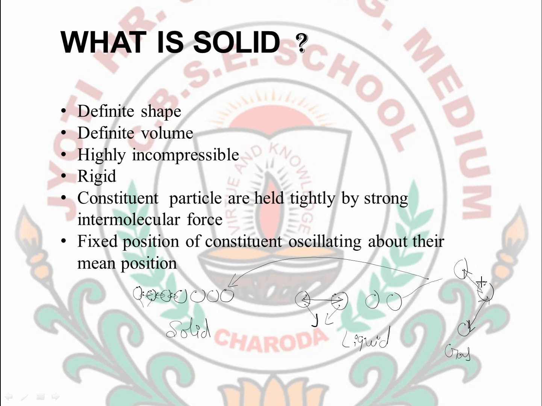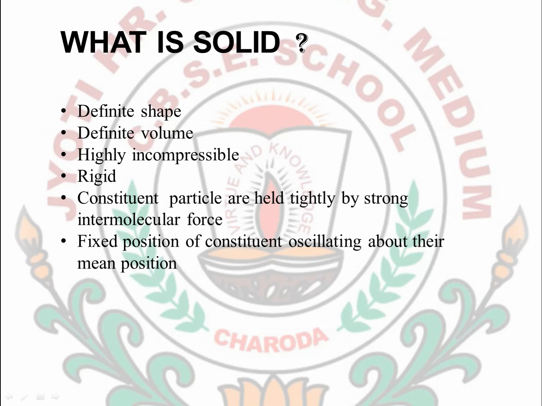When the thermal energy of the gaseous or liquid particles is reduced, the oscillation of the particles will be reduced, and due to this they will be converted into a particular shape which has lower oscillation between the particles. Due to this they will come close to each other and form a rigid structure which is known as a solid. So this is the proper definition for a solid, which is formed by liquids only, not any other substance.